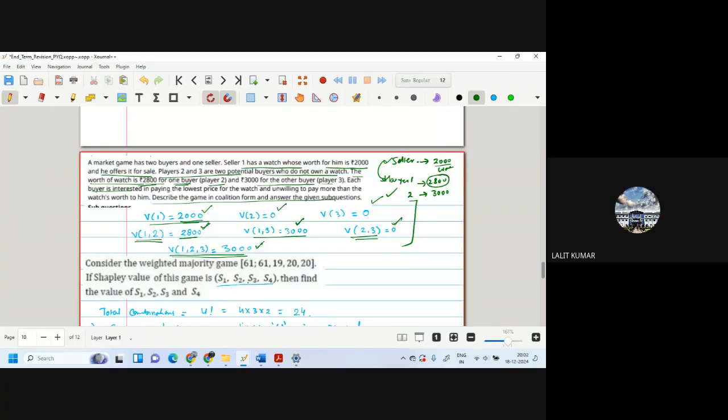Now 1 and 2 interact: buyer 1 purchases from the seller, so the value is 2,800. If 1 and 3 interact, the value is 3,000. If buyer 1 and buyer 2, that is player 2 and player 3, interact, the value remains 0. And if all 3 interact, then the value is 3,000.